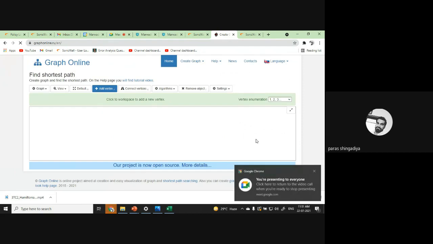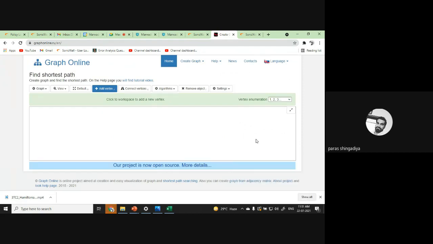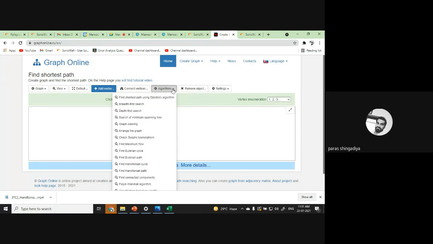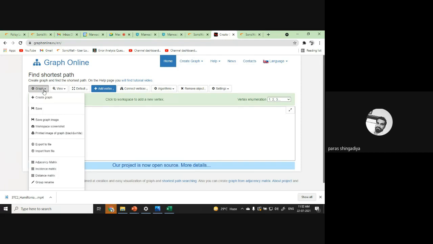That is the Graph Online tool we have. You can create any types of graph here, and you can modify the graph, and there are some algorithms available here. You can use these algorithms to find the answer. You can find the shortest path, depth first search, and graph coloring. You can check the maximum flow, Eulerian cycle, Eulerian path, Hamiltonian cycle, Hamiltonian path. Then you can also check the matrices here: the adjacency matrix, incidence matrix, graph converted to matrix, and matrix converted to graph. Clear?